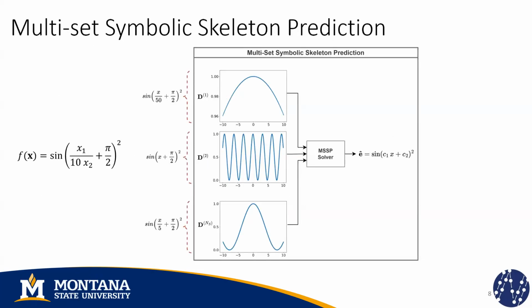So again, from the same problem, instead of fixing variable x2 to a single random value and hoping for the best, we're going to fix it to multiple values that are going to generate multiple sets that may correspond to different behaviors, but we know that all of them correspond to the same functional form. So these sets are going to be fed into the MSSP solver, and the objective is to generate an estimated skeleton that is going to represent the functional form that is common to all input sets.